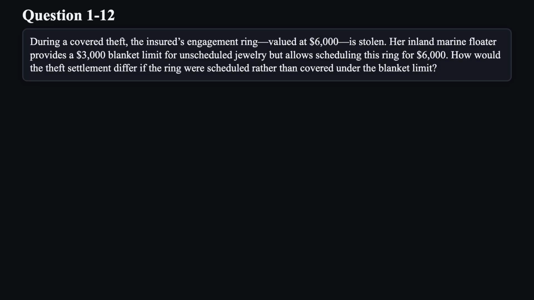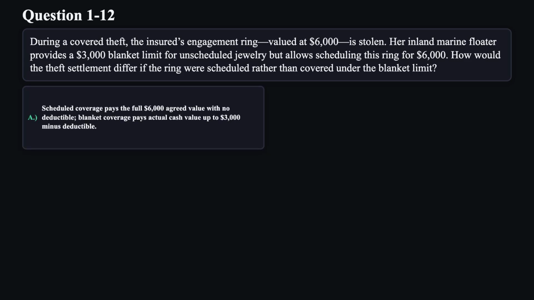Question 12. During a covered theft, the insured's engagement ring valued at $6,000 is stolen. Her inland marine floater provides a $3,000 blanket limit for unscheduled jewelry, but allows scheduling this ring for $6,000. How would the theft settlement differ if the ring were scheduled rather than covered under the blanket limit?